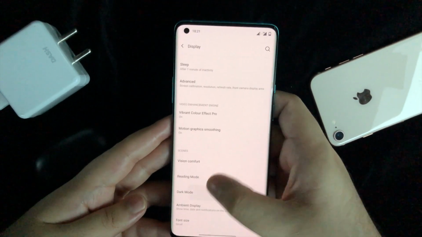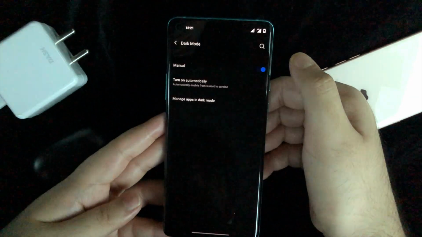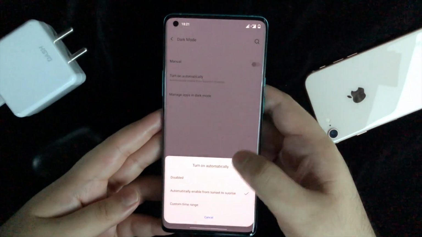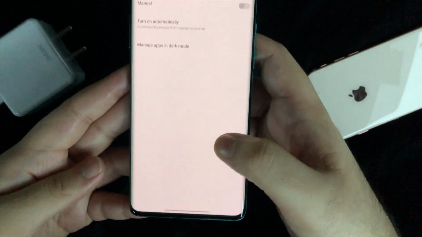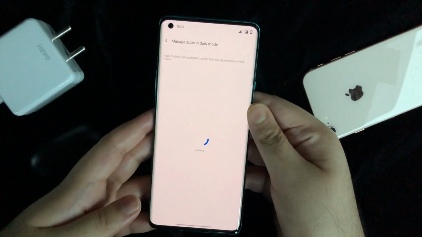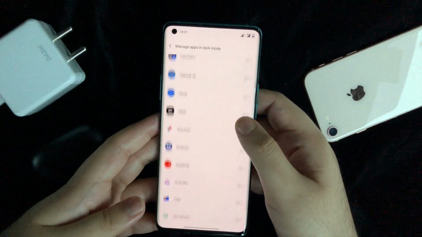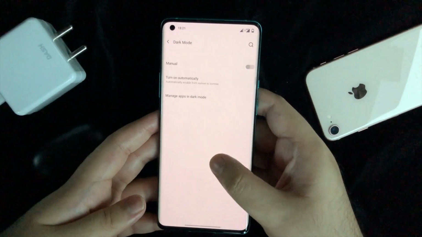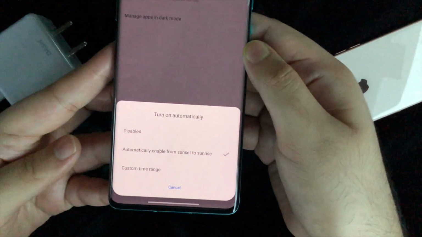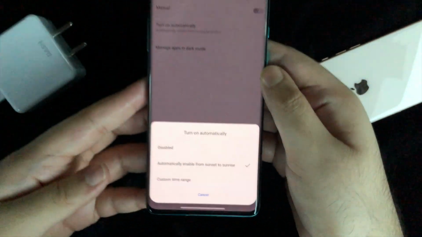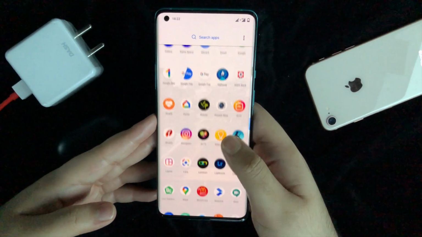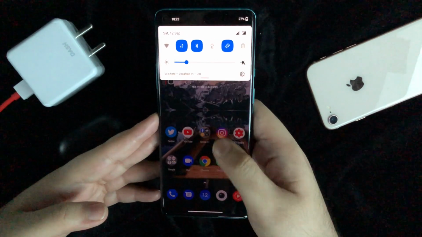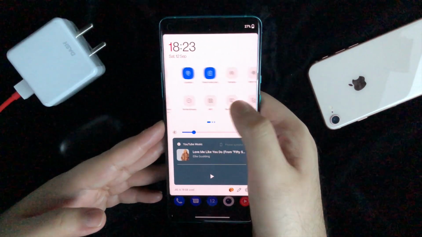Now let's talk about another feature, which is the dark mode. I know dark mode was always there, but now you can trigger it from sunset to sunrise, which is a boon. So you don't have to manually go and trigger this, it automatically gets triggered. Also, you can have practically every app have its own dark mode, so an own dark mode theme even if the app doesn't actually support dark mode. Isn't that really cool?